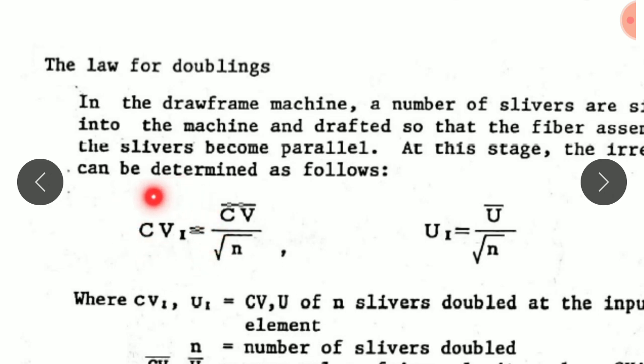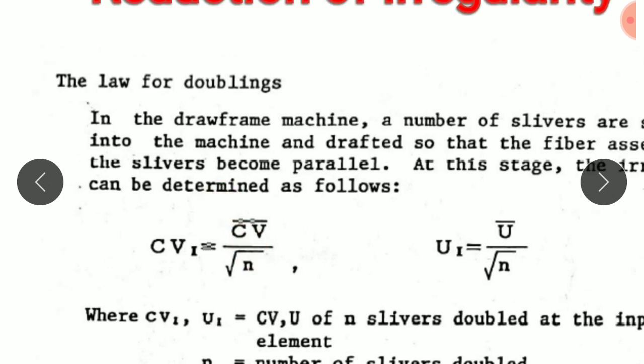That is equal to the CV of the output material. The higher the number of doublings, the better will be the irregularity. However, what happens at the time of doubling, we also provide draft to the materials, and this drafting increases the irregularities.